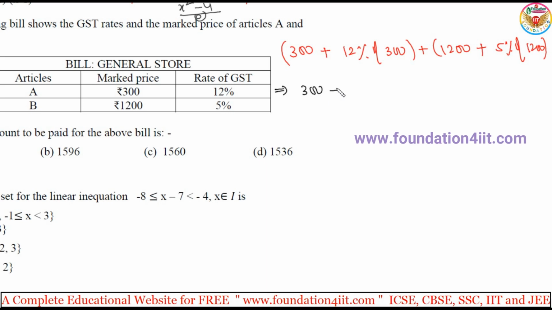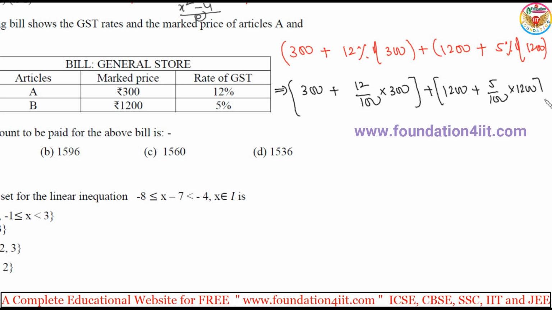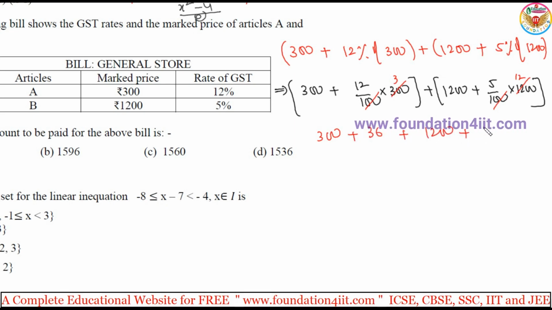That is 300 plus 12 by 100 into 300, which we simplify and add to 1200 plus 5 by 100 into 1200. Simplifying the 100, 3 times 12 is 36 and 12 times 5 is 60. So 300 plus 36 plus 1200 plus 60, the total is 1596.